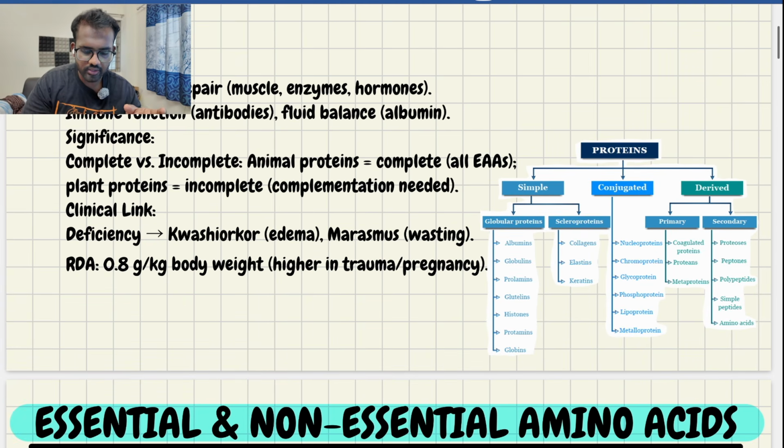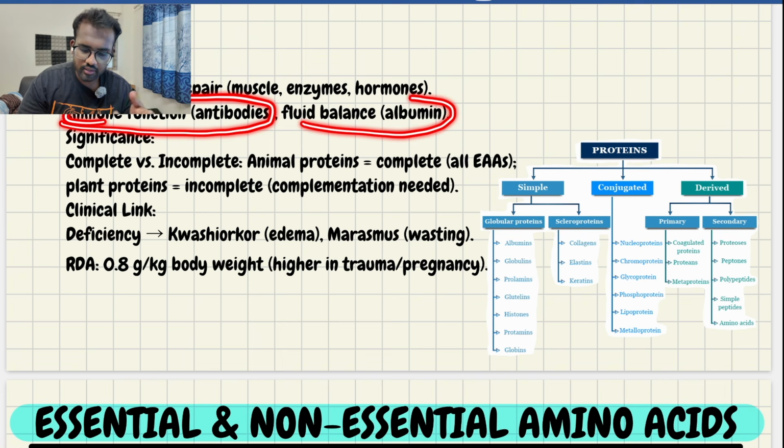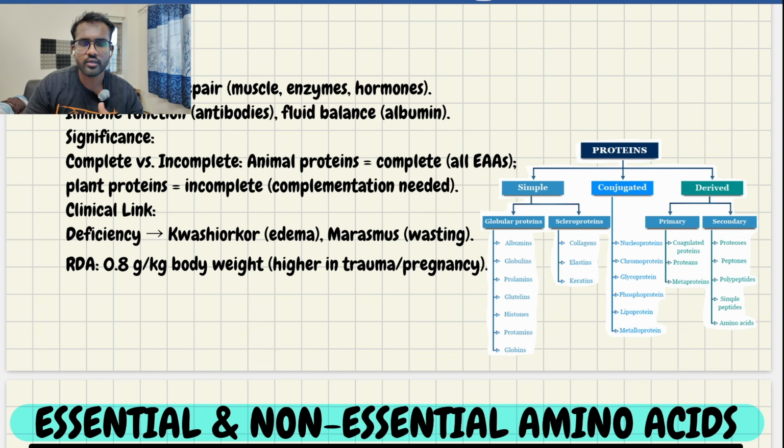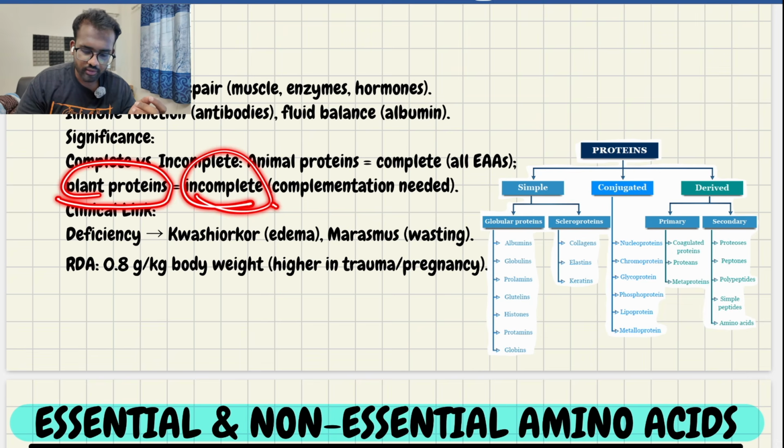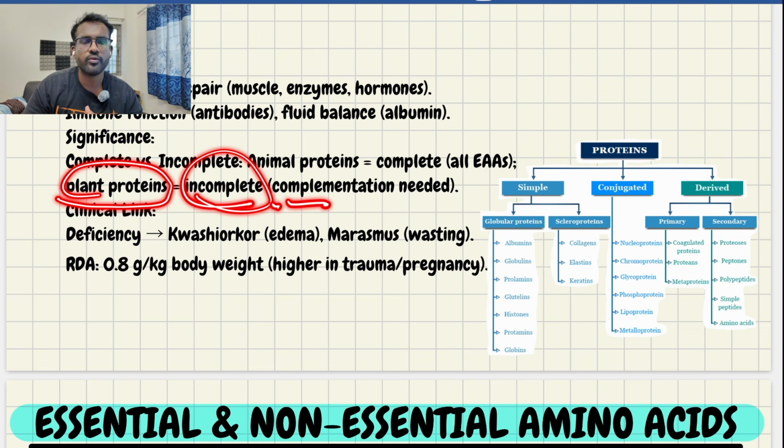Okay, it functions in the immune system to prepare antibodies, and in fluid balance through the presence of albumin, which is a protein. Also there are types: complete protein, incomplete protein, and partially incomplete protein. I'll explain that also. Then we have plant protein, which is incomplete protein. Completion needs multiple sources of plant-based protein, then you will get all the essential nutrients, the essential amino acids.